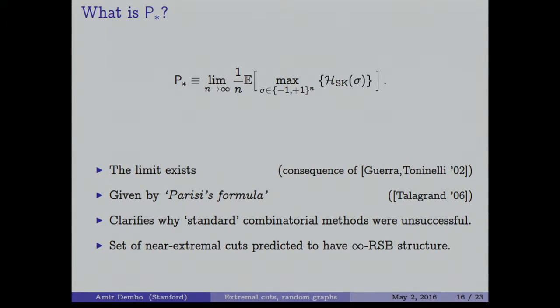Secondly, the Parisi formula comes with a certain prediction, and this prediction is that the set of near extremal cuts has the full RSB structure. That is to say, finding a nearly extremal cut is going to be a hell of a difficult problem algorithmically.